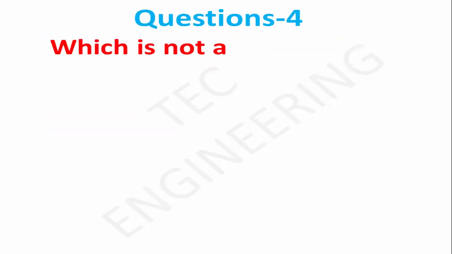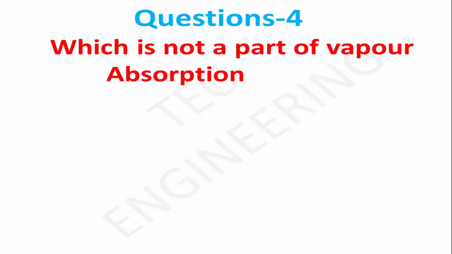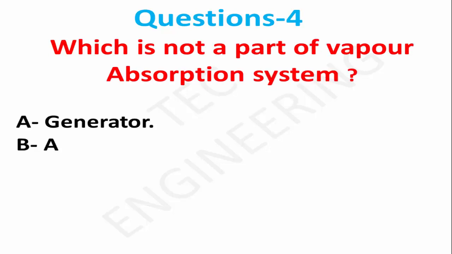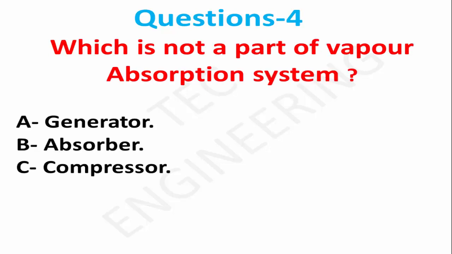Question 4. Which is not a part of vapor absorption system? Option A, generator. Option B, absorber. Option C, compressor. Right answer is option C, compressor.